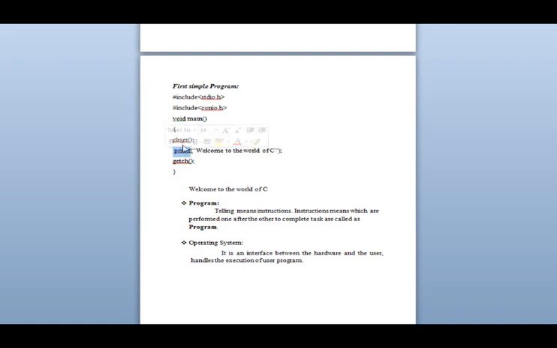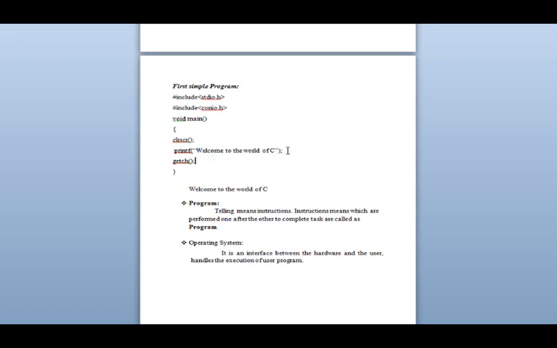If I am using stdio.h, then only I can use this printf. Open the bracket, double quote. In this I can write alphabets, numbers, capital alphabets, small alphabets, anything will do, no problem, no issues with that. Then close the double quote, bracket, semicolon.